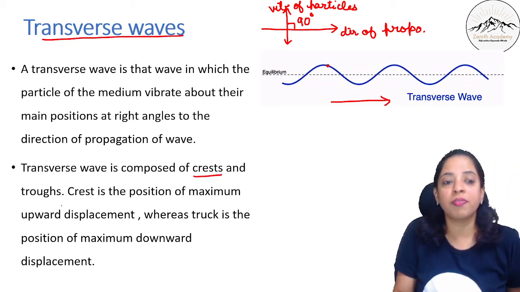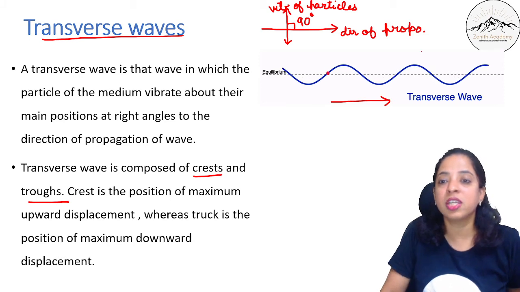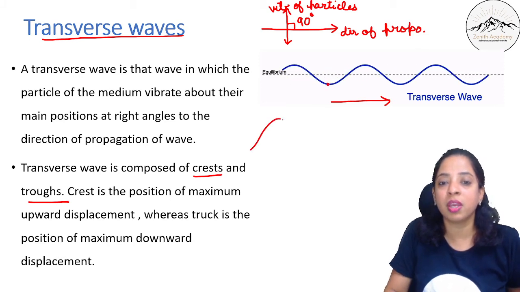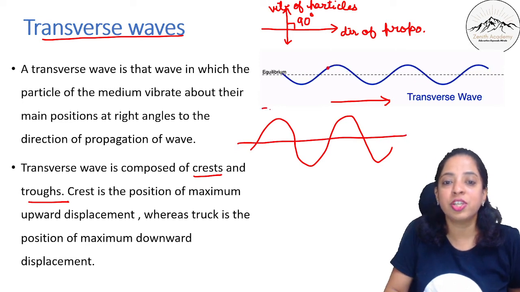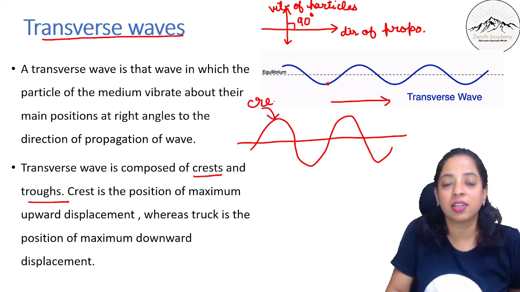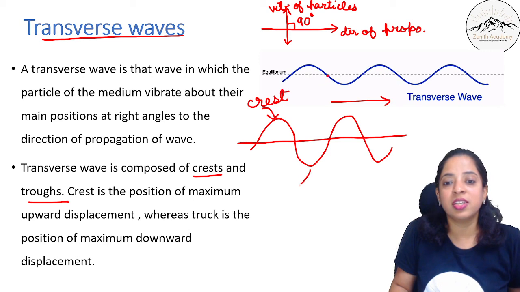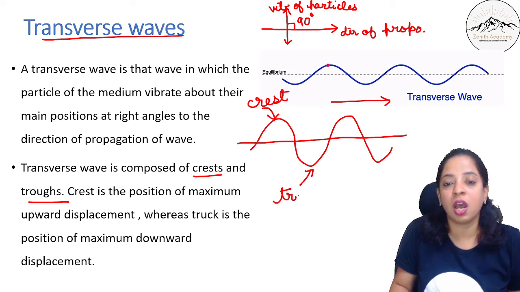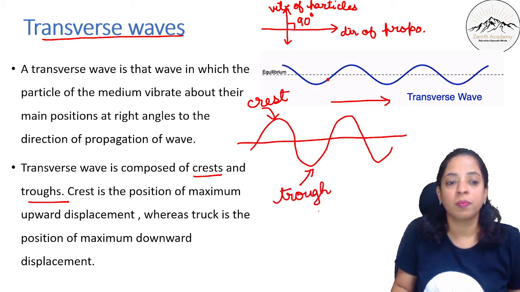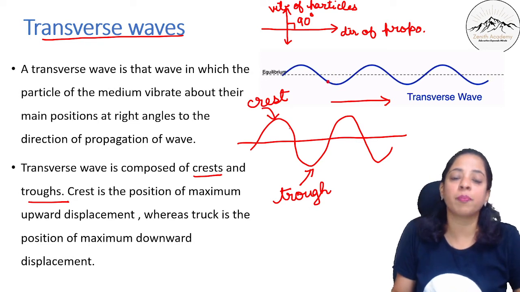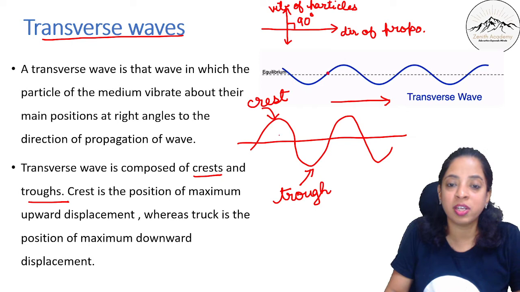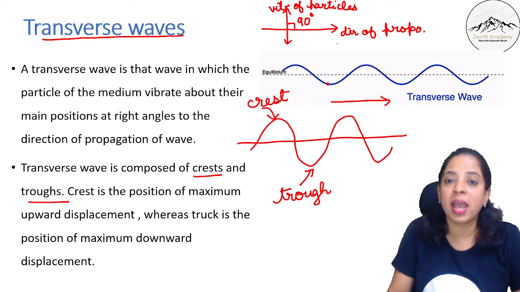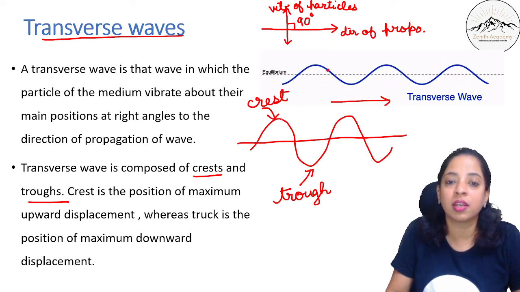So it is composed of crests and troughs. If you see this top region, if I make a wave like this, okay, then the top region is known as crest, and this region is known as trough, T-R-O-U-G-H. Okay, so transverse wave is composed of crests and troughs. Crest is a position of maximum upward displacement. So this red dot, maximum when it goes up is this, right?